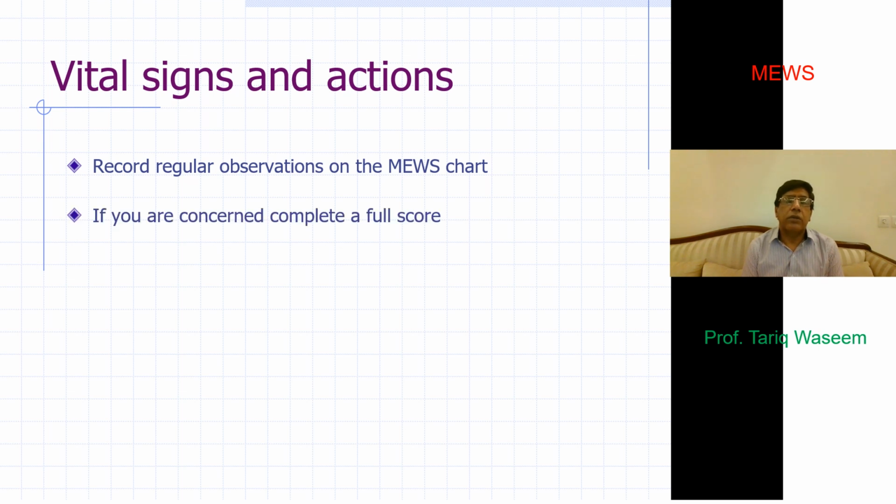If you're concerned, you calculate the total MEWS score and record it. And of course, if you notice any deviation from the baseline, or a drop of more than 2 in any of the observations, you promptly take action.